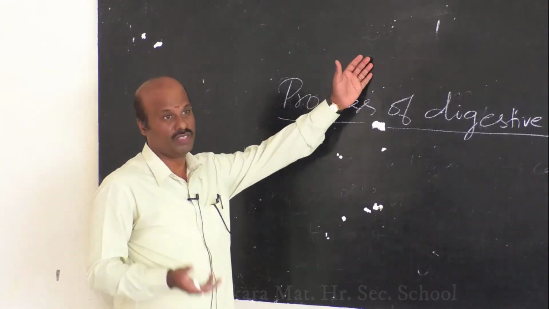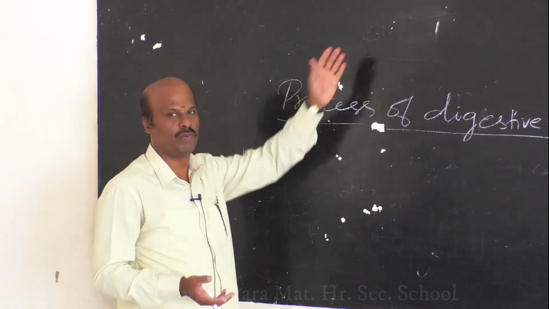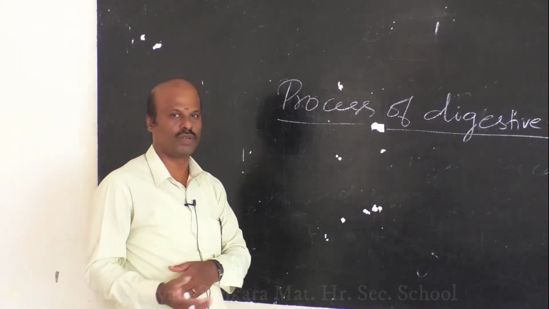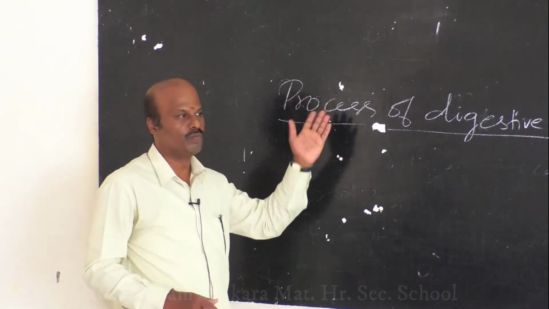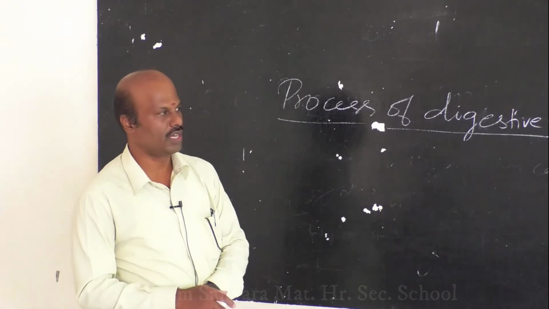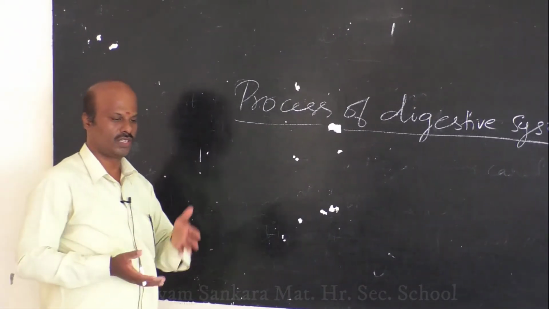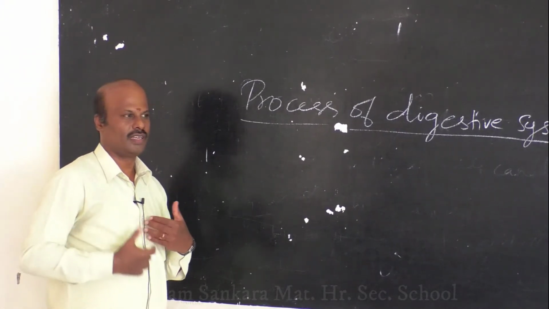We need the digestive system because only with its help are complex foods converted into simpler ones. And the components of the digestive system are the alimentary canal and associated glands.